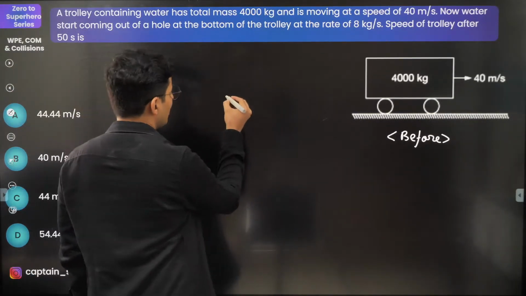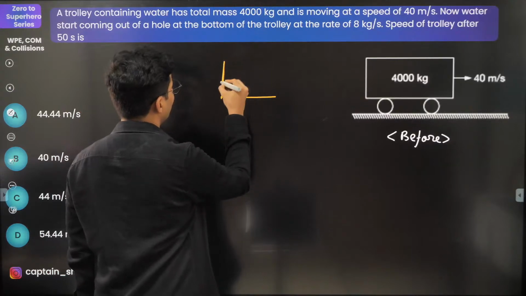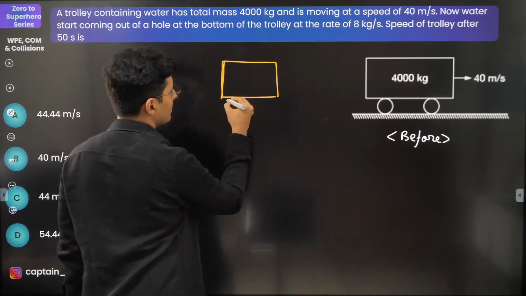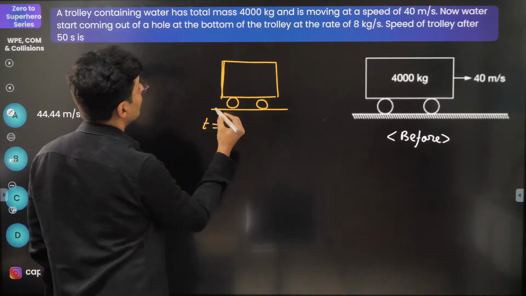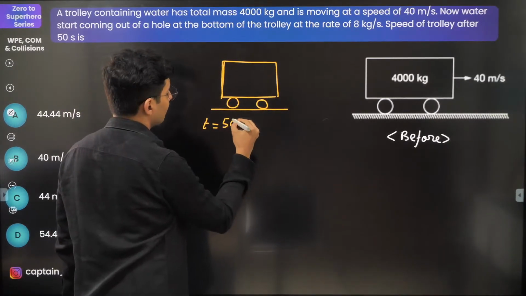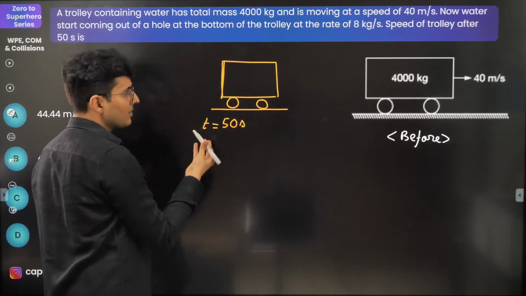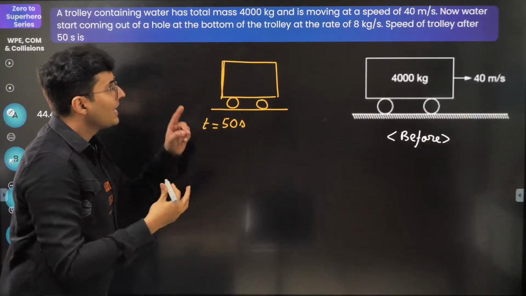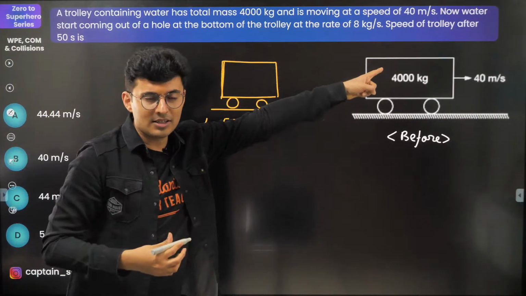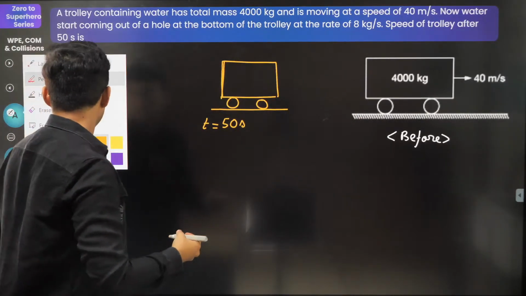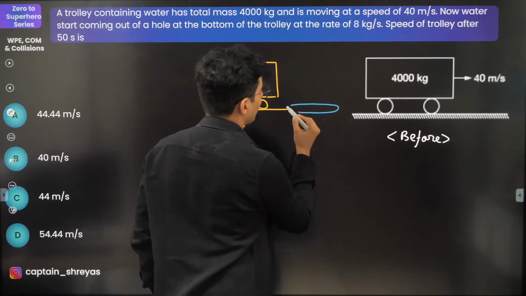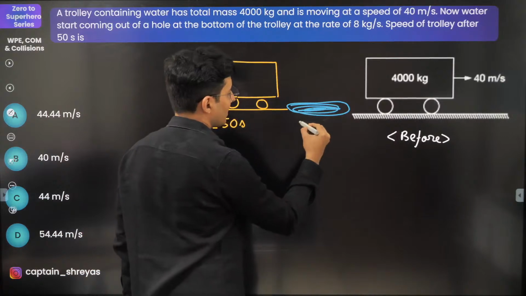After some time, you will see that the trolley has come over here. Okay, this is the trolley. Now, this is at t equal to how much? 50 seconds. This is obviously afterwards. Now, if the mass is coming out at 8 kg per second, how much water would have spilled out?